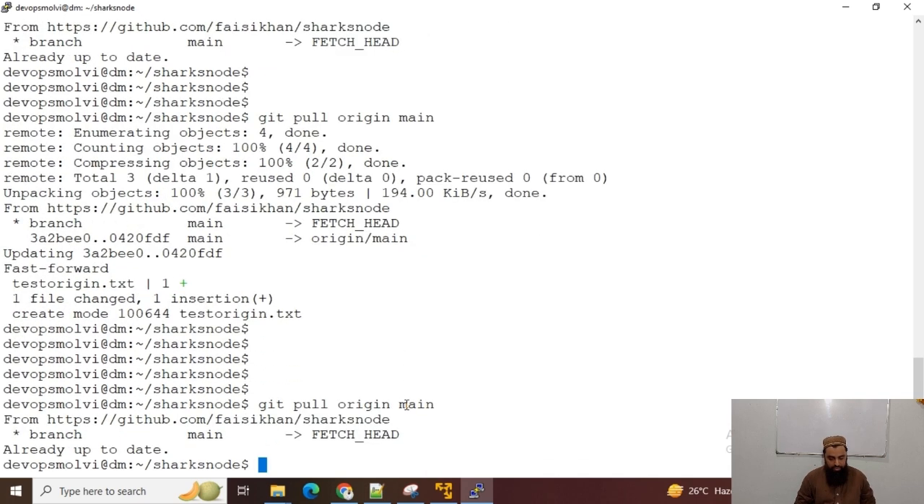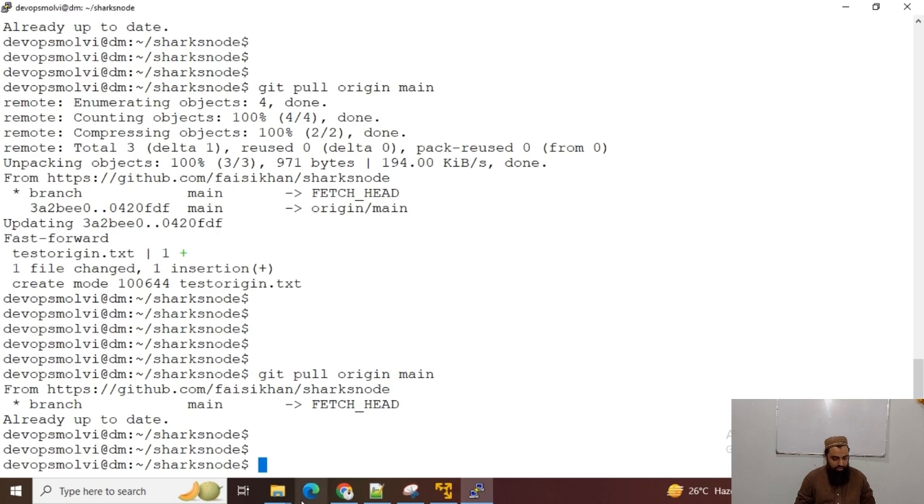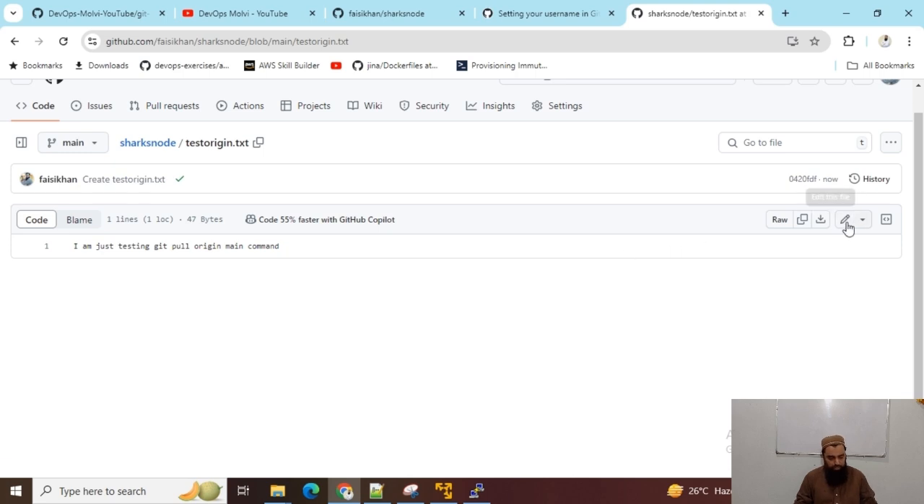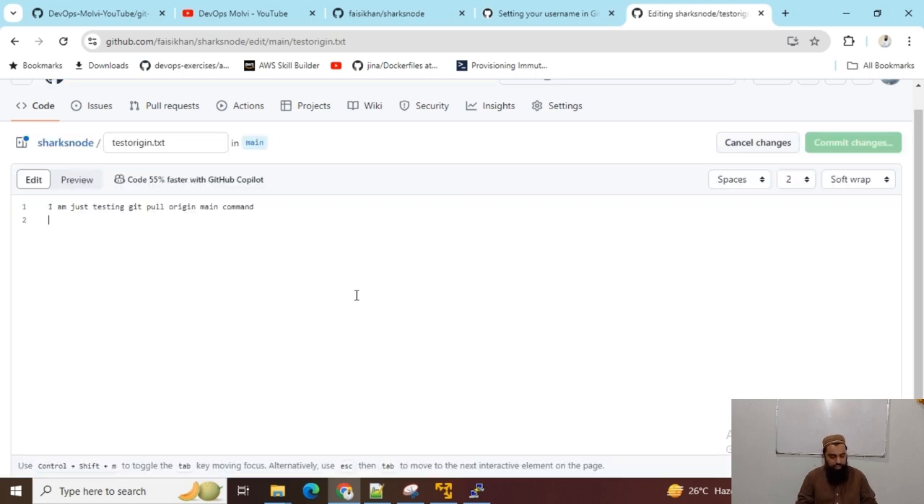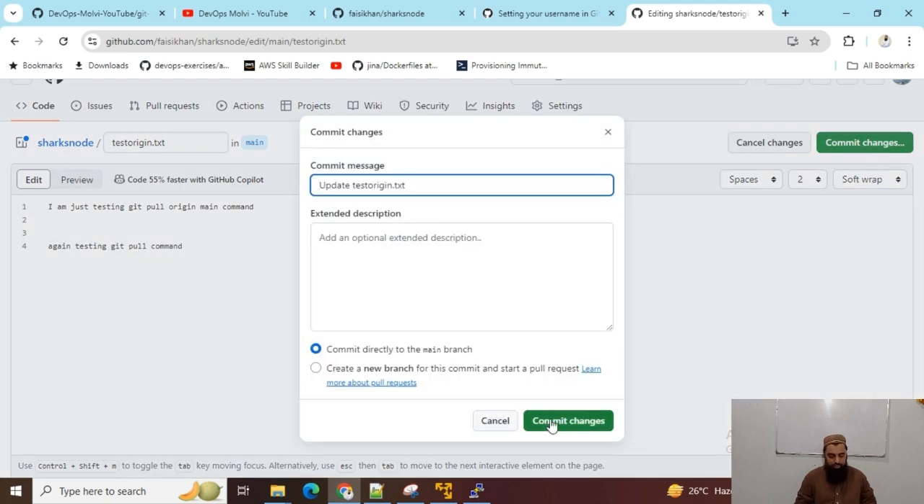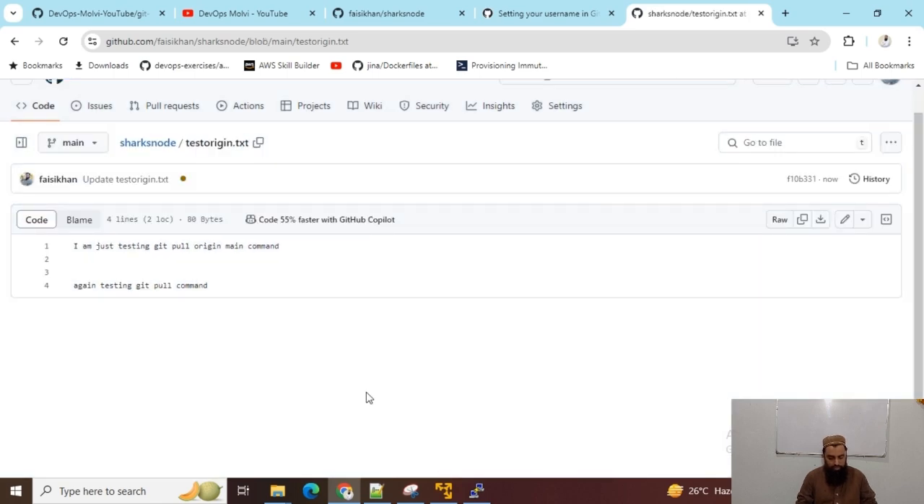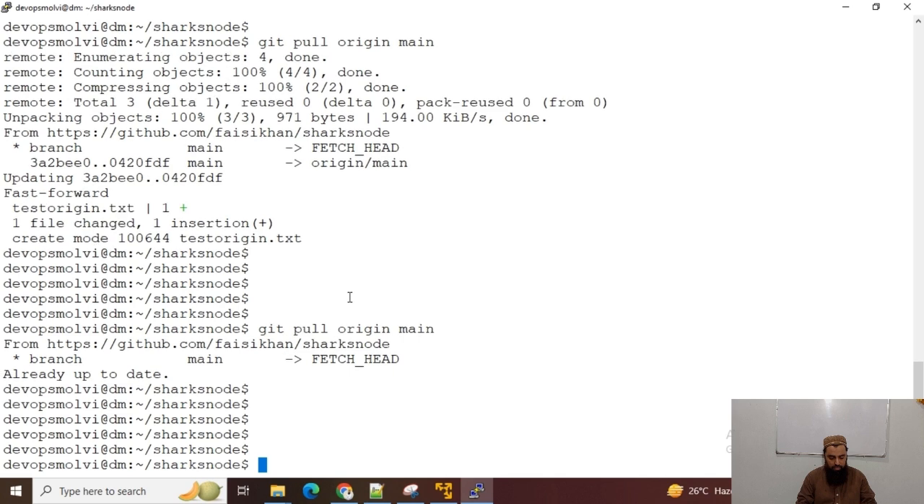But let us make another change, guys. That's how you should play with git commands. Make changes, run the commands again and again, again testing the git pull command. Oh sorry, control Z, and commit the change. Everything was updated, but now there is another change. So I will run git pull origin master.